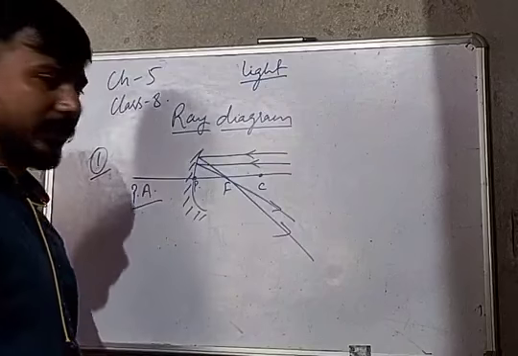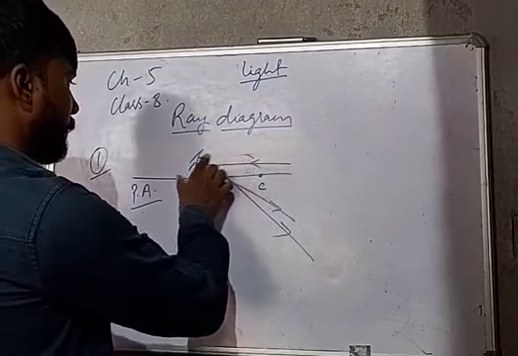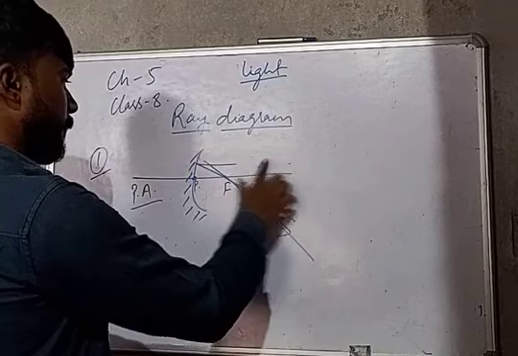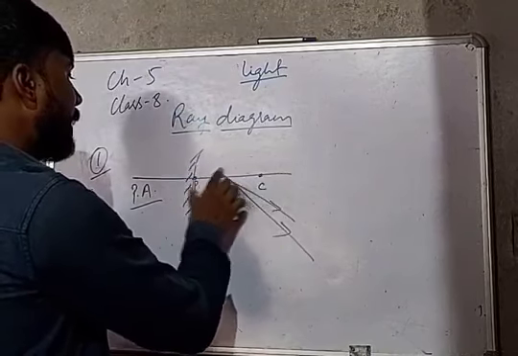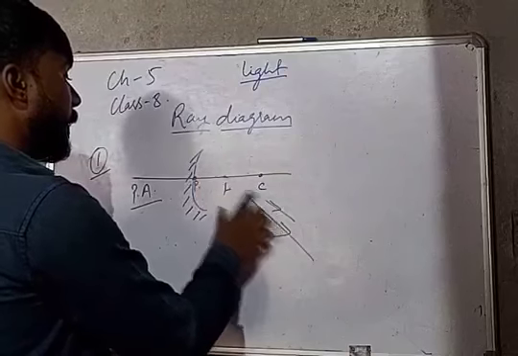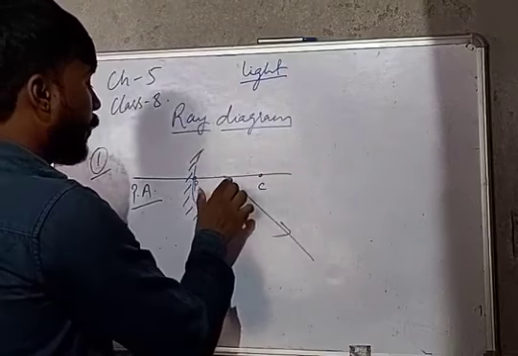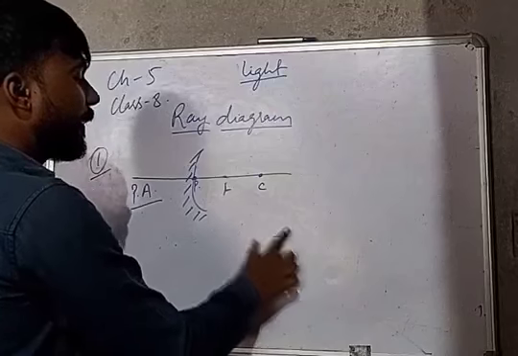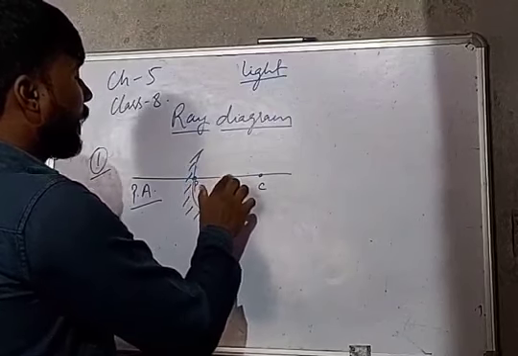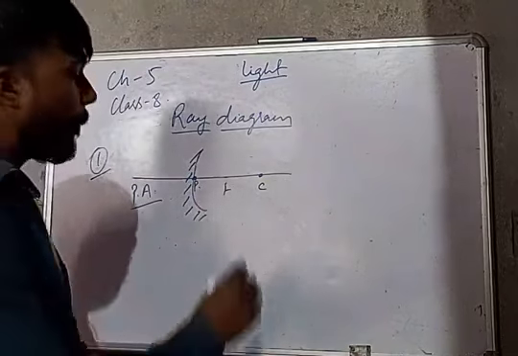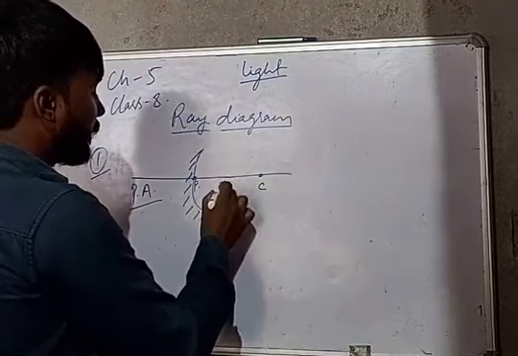Rule number two. When the light passes through the focus, after reflection, the reflected ray becomes parallel to the principal axis.